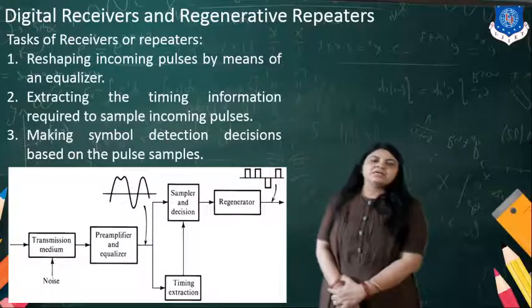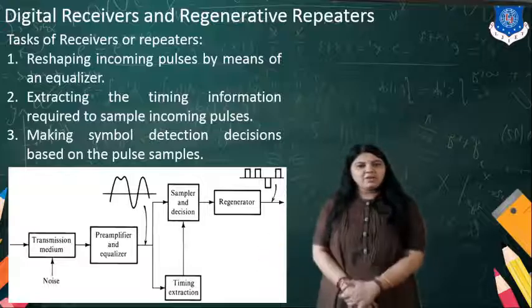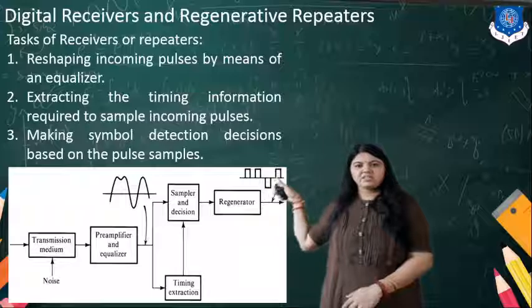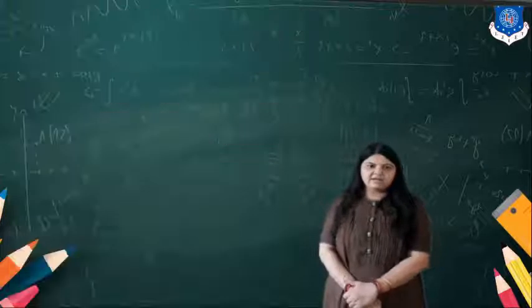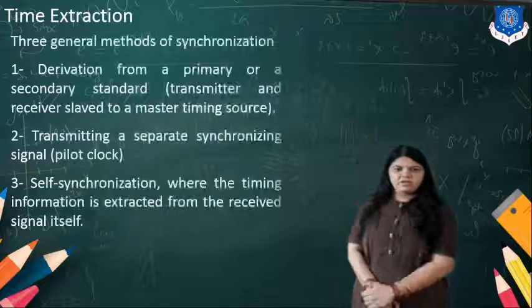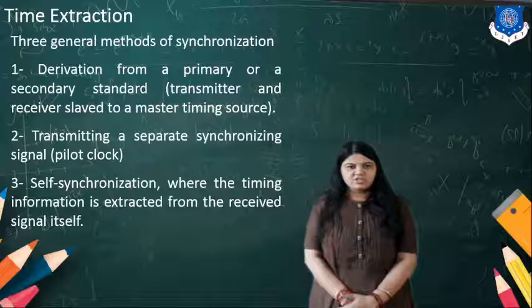Through timing extraction, the particular timing is selected and the regenerator will generate the pulse. So there are three general methods of synchronization.